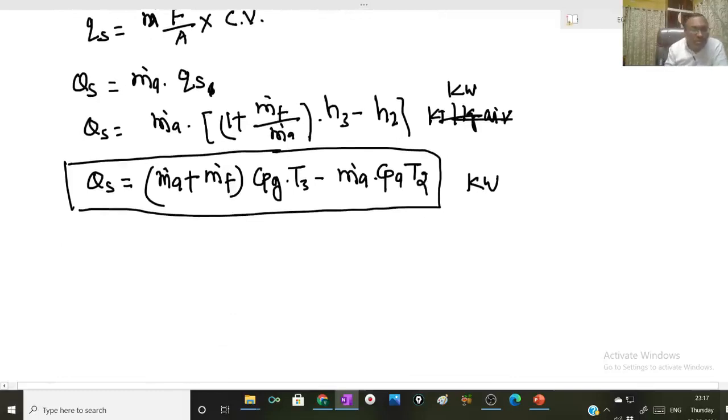Now in the combustion chamber, we are going to derive a very important relation.